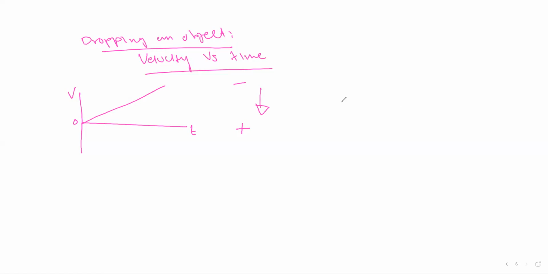Then again, if we have a velocity versus time graph, but our downward is negative and our upward is positive, and an object is moving downward, that means our velocity graph is going to be like that.